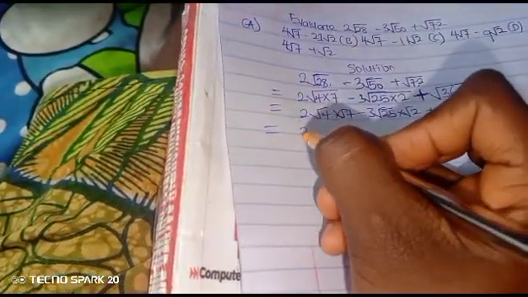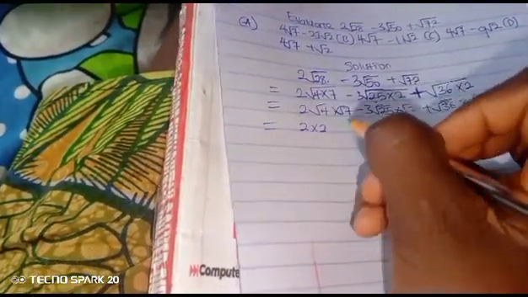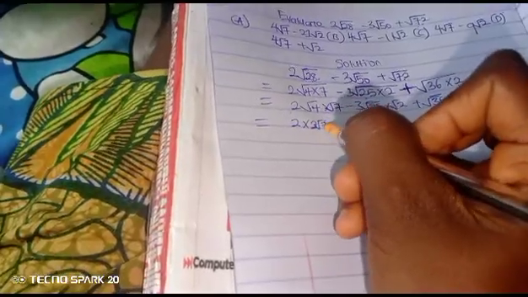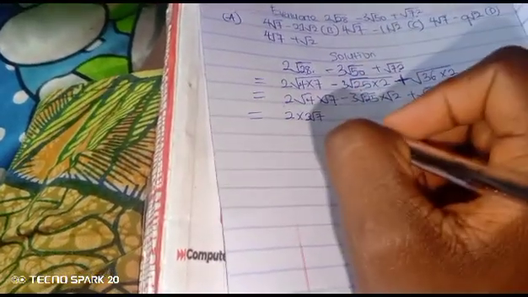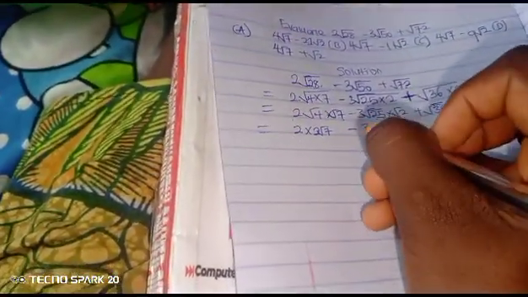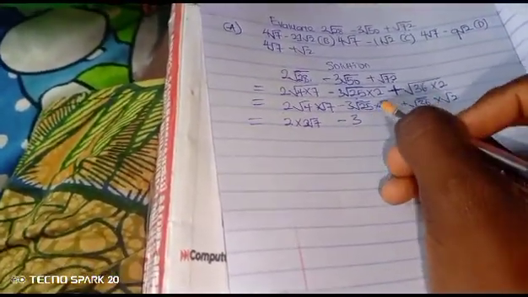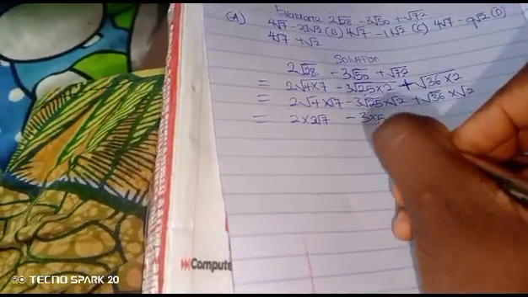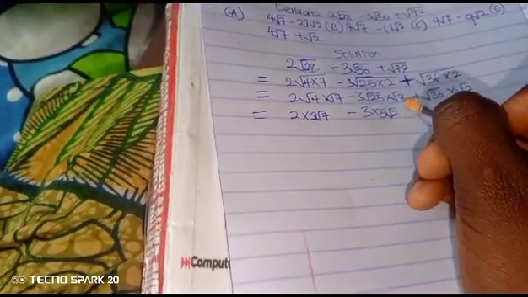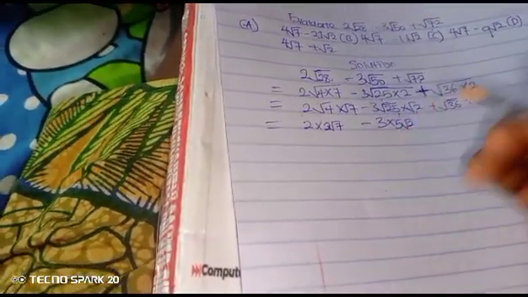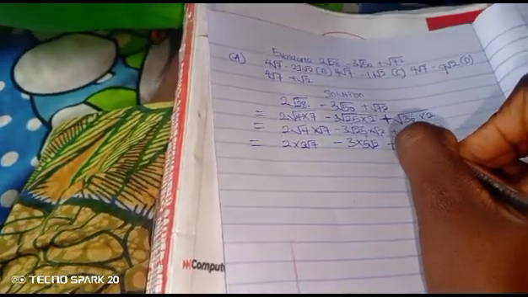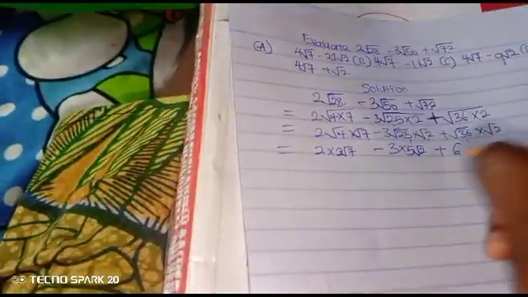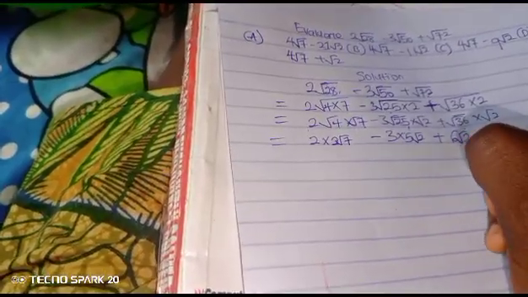That gives us 2 times 2 root 7, because root 7 is not a perfect square, so it remains as a surd. Minus 3 root 25 is 5 times 5 root 2, because root 2 is not a perfect square. Why? 25 is a perfect square. That gives us 5, okay? Plus 36 is a perfect square, and square root of 36 gives us 6 root 2.